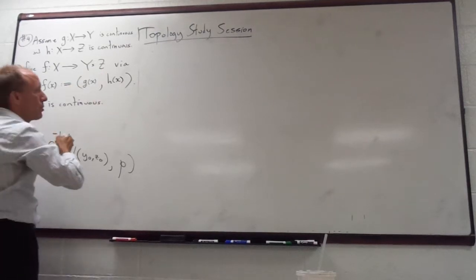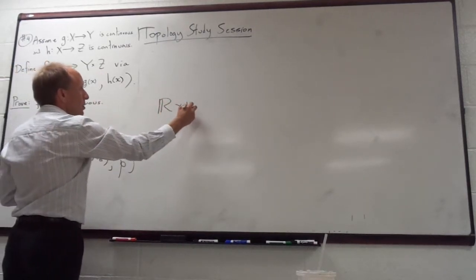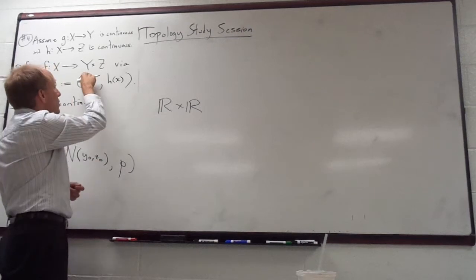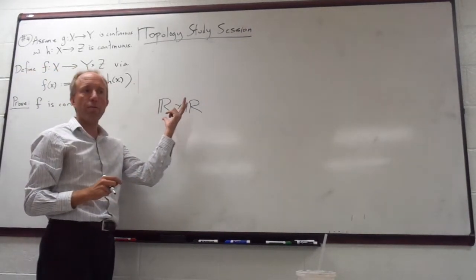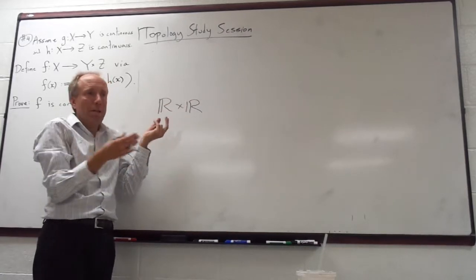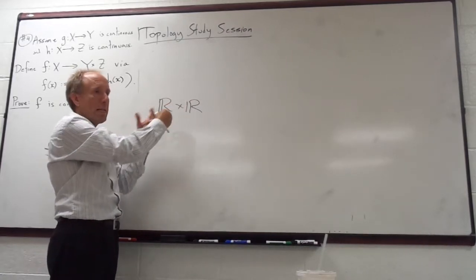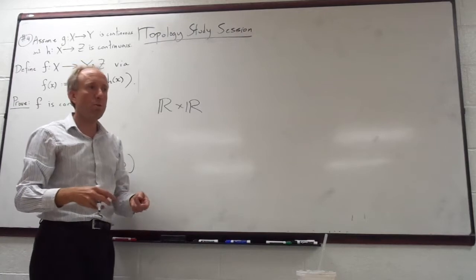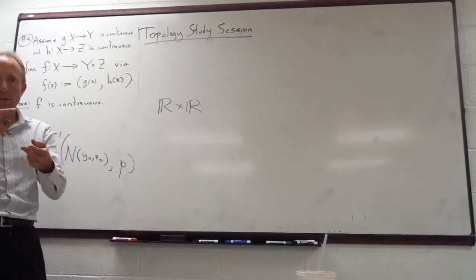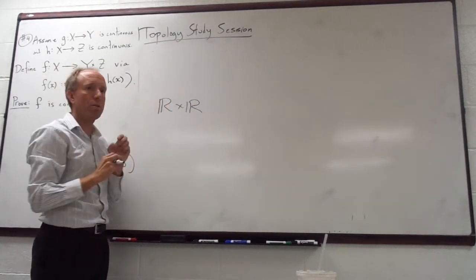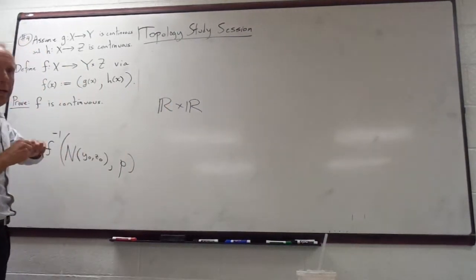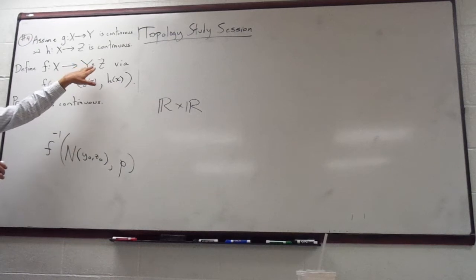Even if Y and Z were R, now you're talking about R squared, and we've seen 4 or 5 different metrics that you can use there, right? You could use the Pythagorean metric, you could use the discrete metric, you could use the max of the absolute differences of the coordinates. And so it hasn't been explained what the metric is on Y cross Z.